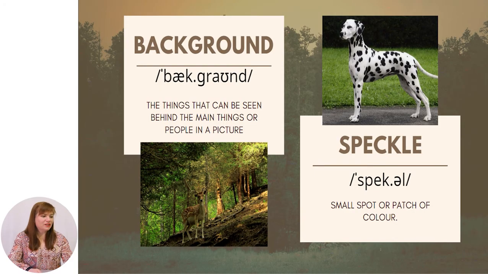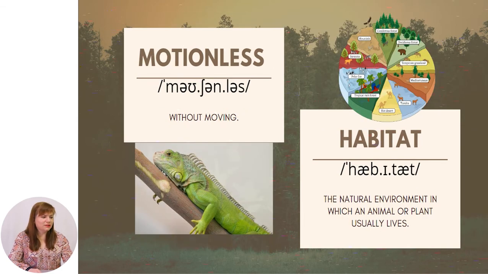Background. The things that can be seen behind the main things or people in a picture. Speckle. Small spot or patch of color. Motionless. Without moving. Habitat. The natural environment in which an animal or plant usually lives.